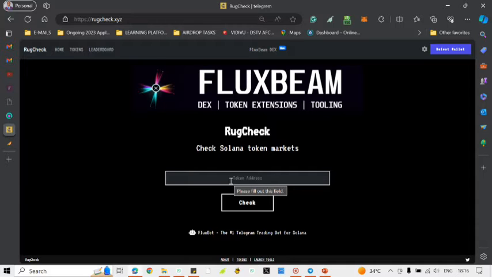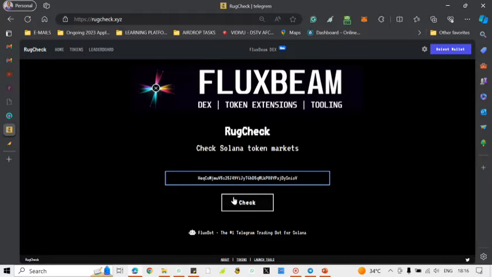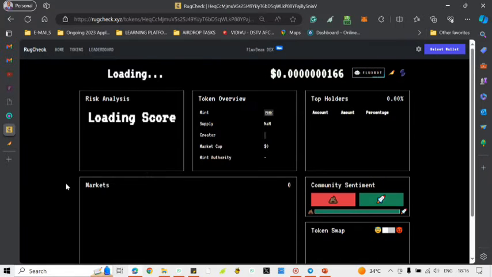So you cannot just pick one single factor and say, oh, rest assured this is a good coin. You have to consider several other factors. So now let's paste the token address and click on check. Let's see. So now I am on RugCheck. That's how you use different websites to analyze the tokens you're working with.